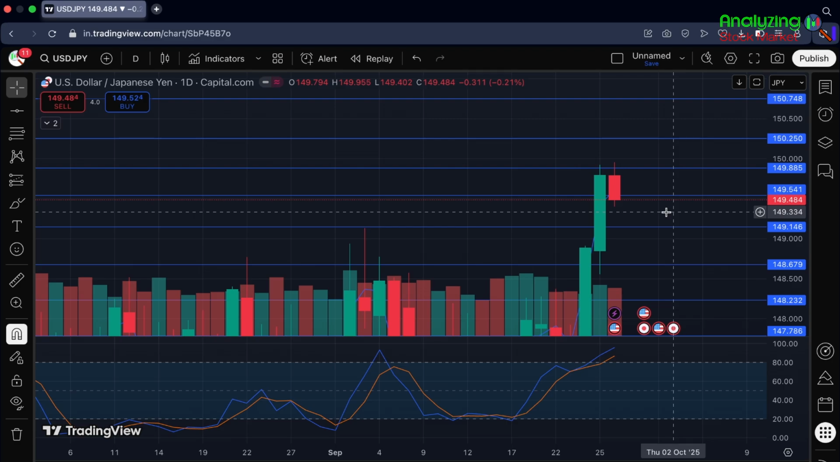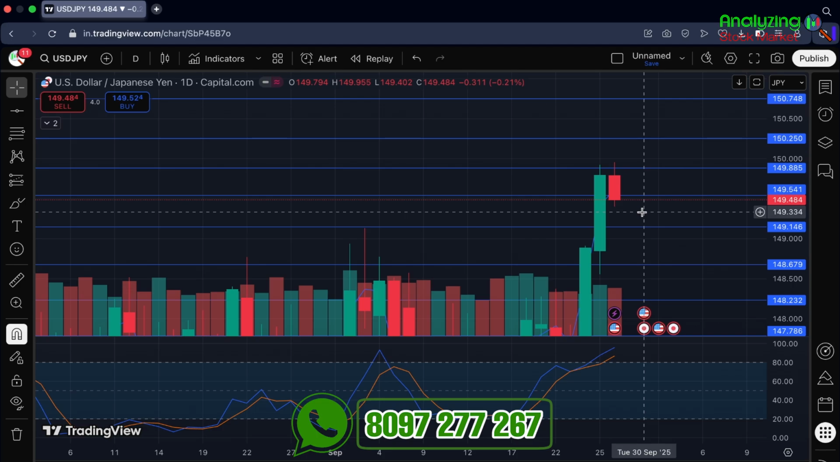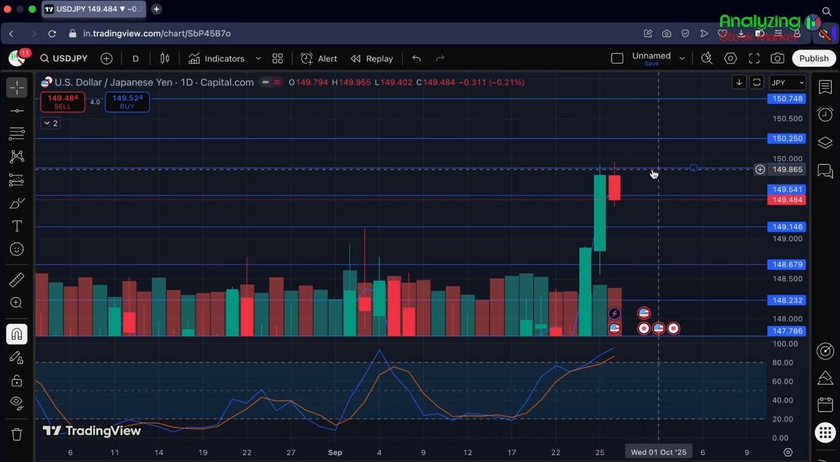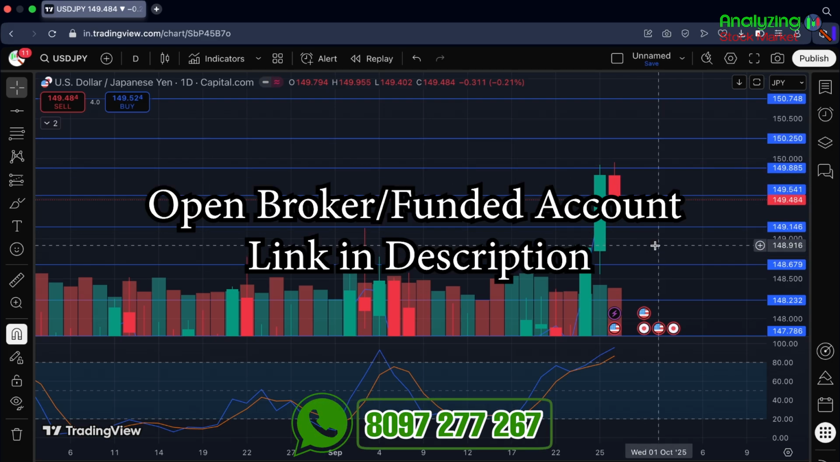Let's now talk about my opinion on the USD JPY pair for this week. Currently, my expectation is a negative move, around 149.146 to 148.679. I'm expecting a negative move in this range. If you are going for any long trade, then only go for a long trade if the level 149.541 gets breached and a 1-day candle closes above it, then we can go for a long trade till 149.885. If this gets breached and a 1-day candle closes above it, then we can see a good bullish momentum till 150.250. Overall, my expectation is a bit negative in this range for this week.